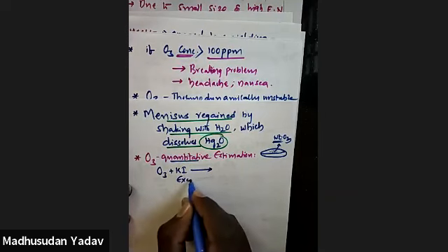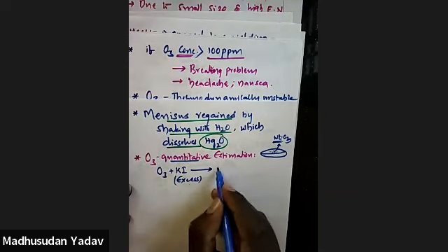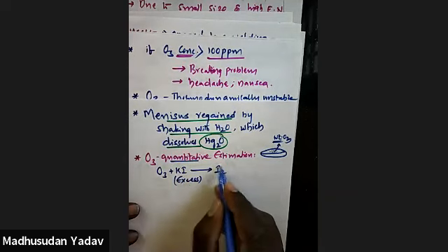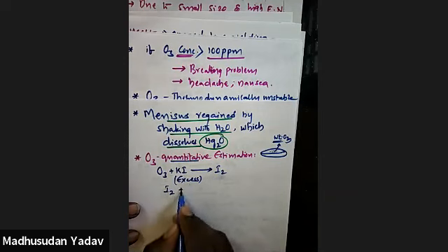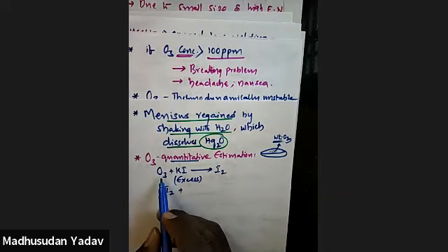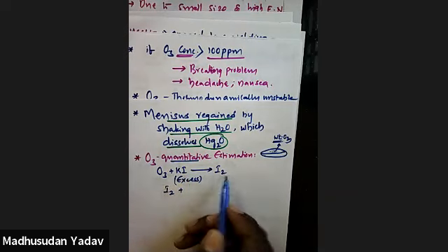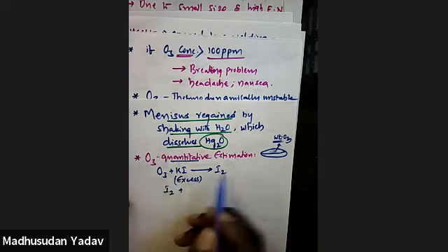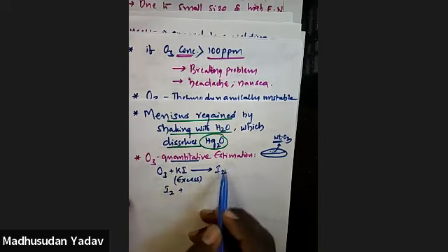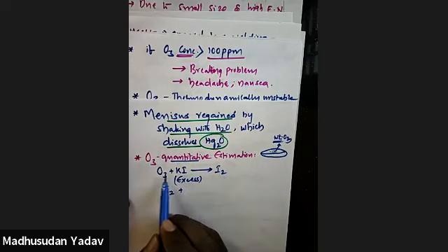You have to use excess potassium iodide. So you will get iodine. The amount of ozone is utilized to convert iodide to iodine, so it is equal to the number of iodides converting into iodine. That much ozone is present.